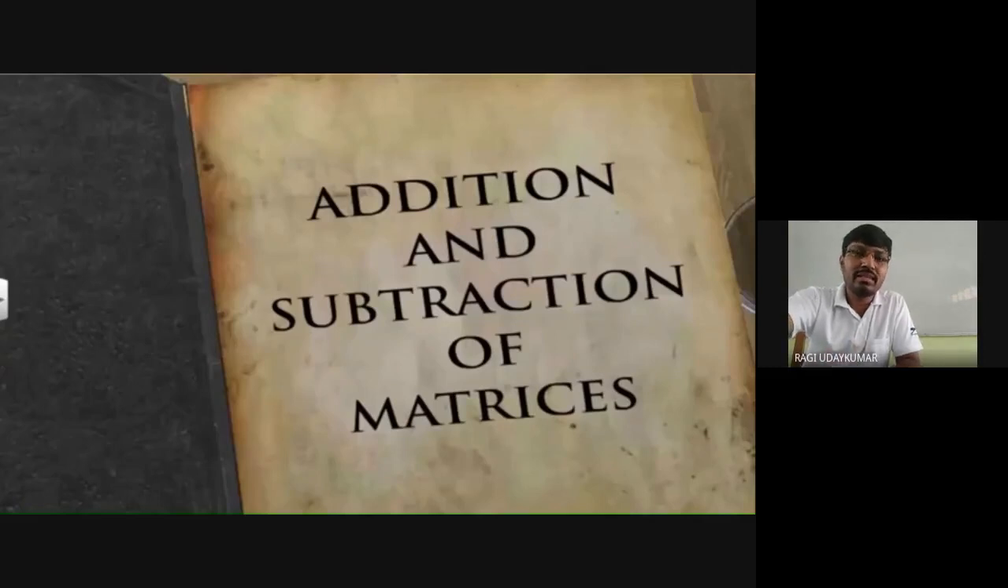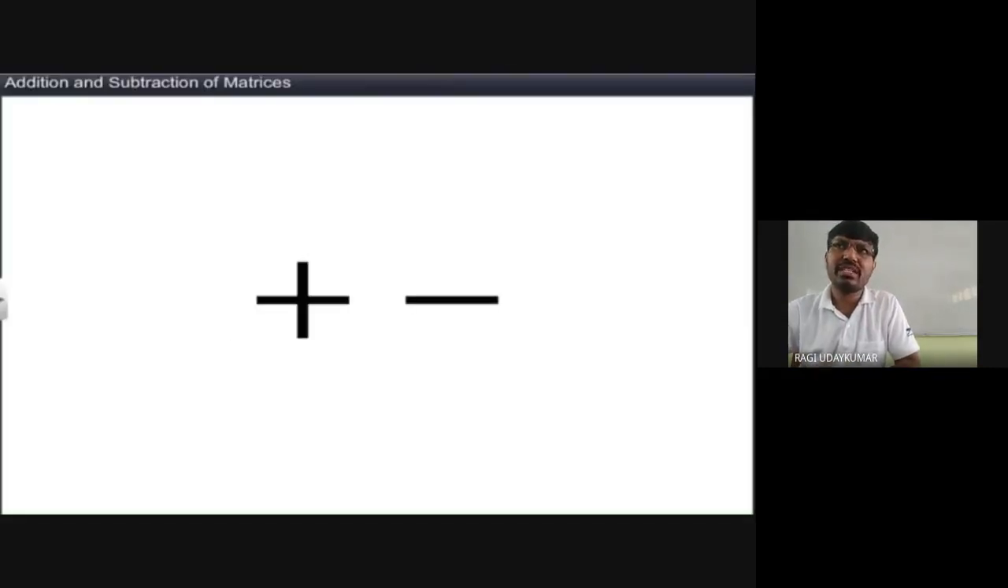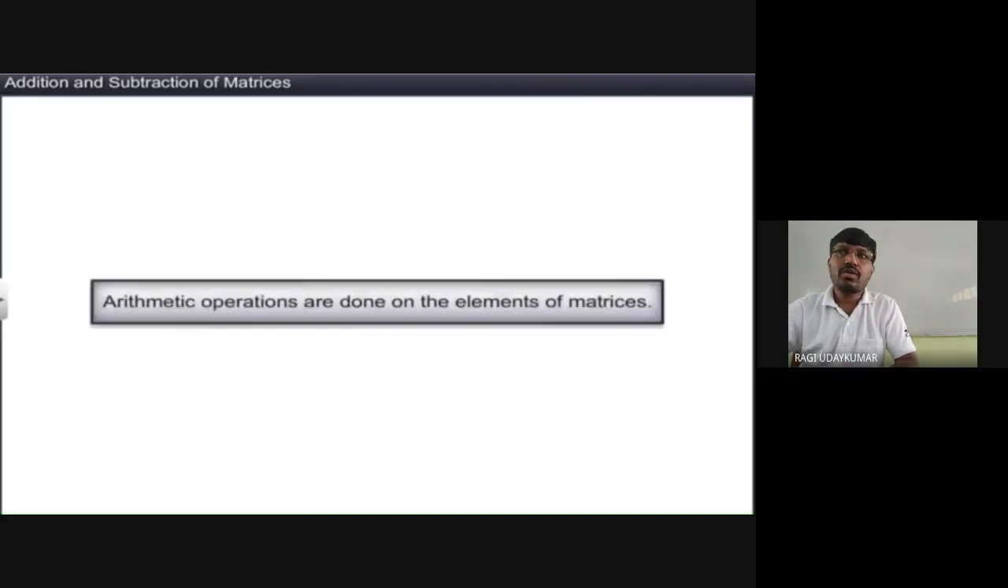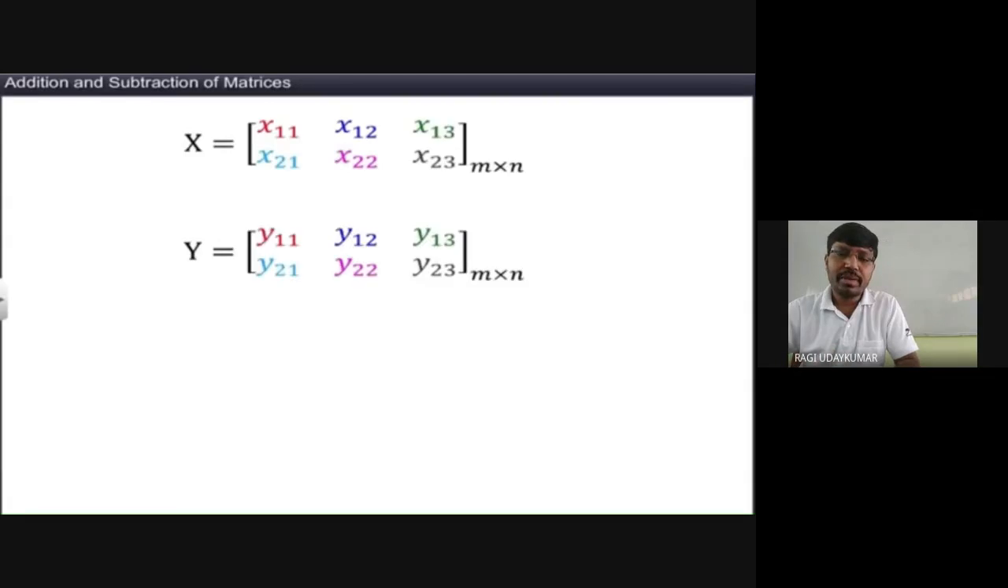So these are the basic types of matrices. Next, addition and subtraction of matrices. How do we add and subtract matrices? Very simple. Addition and subtraction will have no problem; multiplication is completely different. When you want to add two matrices, arithmetic operations are done on the elements of the matrices. To add two matrices, they should be of the same order. That is the first property; then only you can add two matrices, otherwise it is not possible.